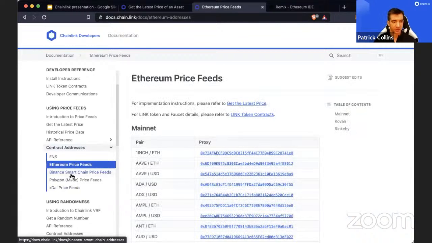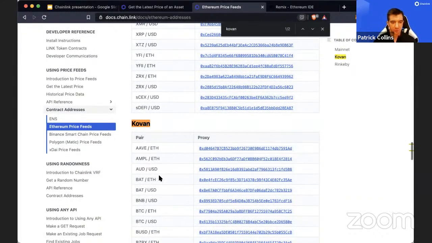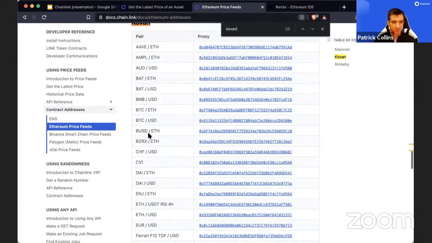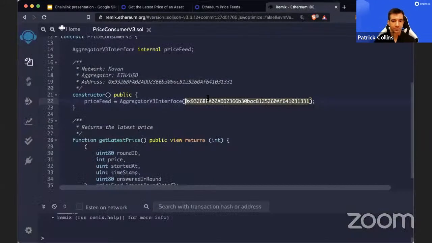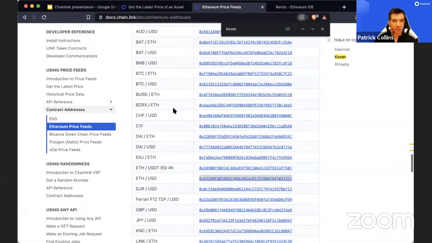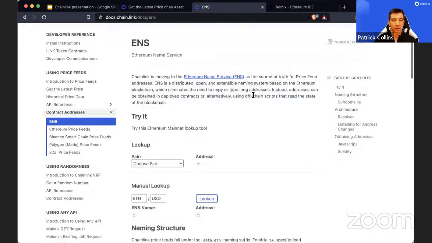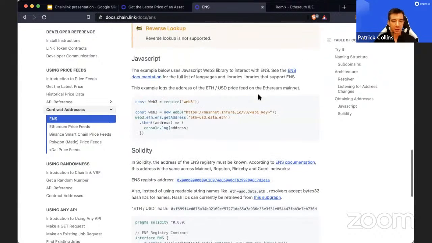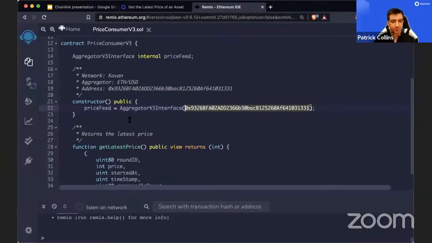So there's Ethereum, BSC, Polygon, XDAI. And since we're going to be testing on the Kovan testnet, let's get, where's ETHUSD? ETHUSD. We'll grab this address right here. It looks like that's already the address, but we'll pop it in there. If you're using Truffle or Hardhat or whatever, you can also use ENS, to grab the address with web3.eth.ens.getAddress, like eth-usd.data.eth, right? This will get you that same address, which is really nice. So we're just going to hard code it in here.